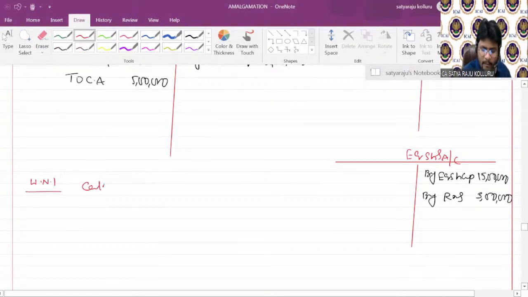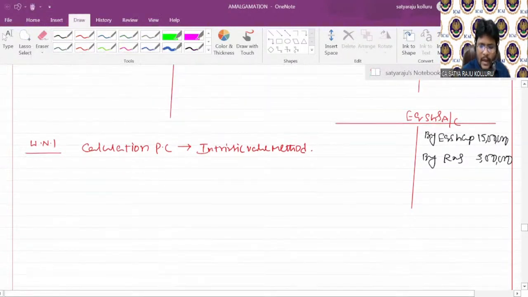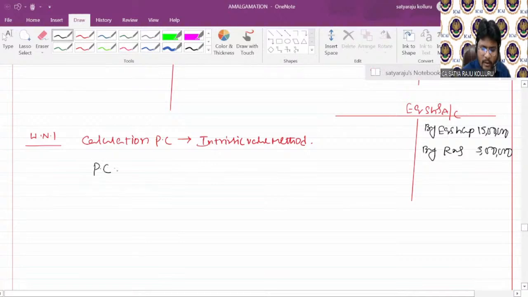Calculation of PC. Which method do you know? Intrinsic value method. Even though he has not mentioned it specifically, the method is the intrinsic value method only. So how to calculate PC in case of the intrinsic value method?